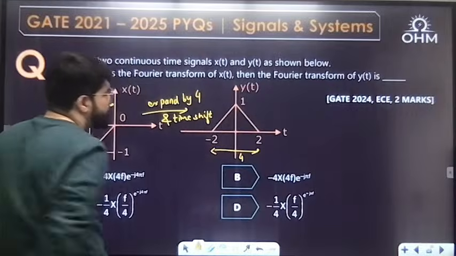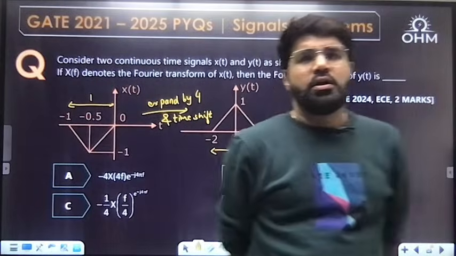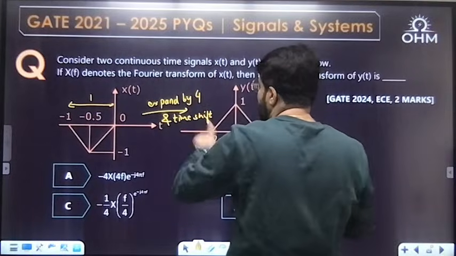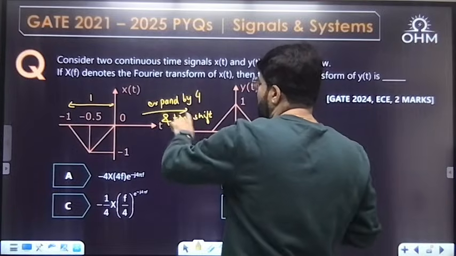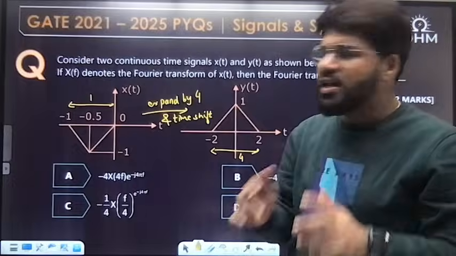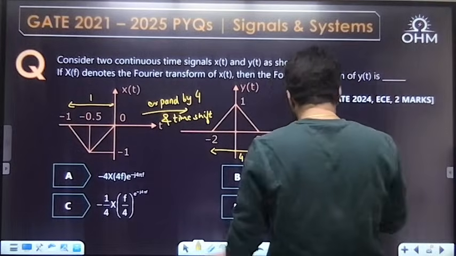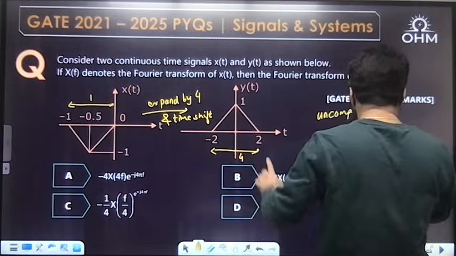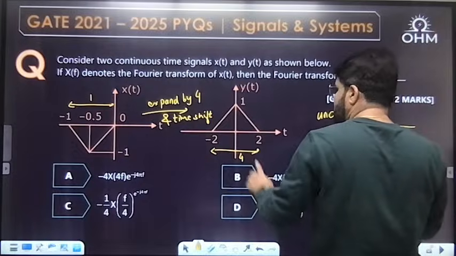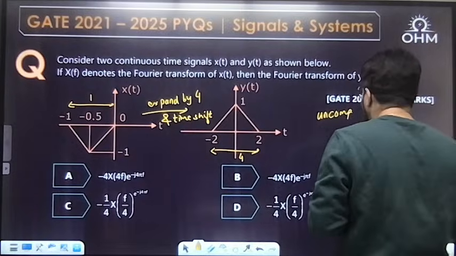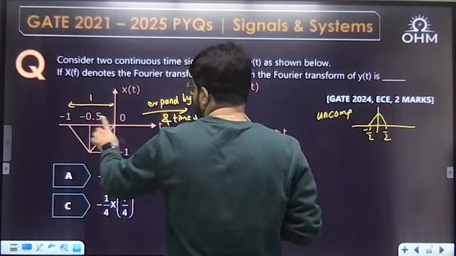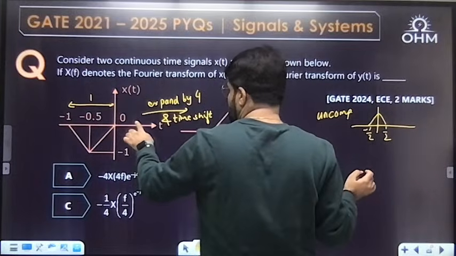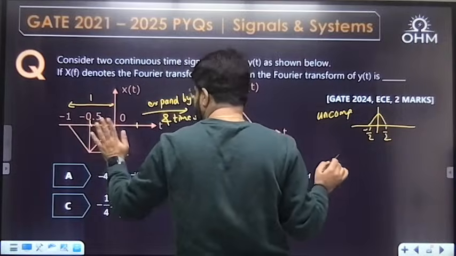How much time shift? Expansion by 4 is clear, but how much time shifting? If you want to know only the value of the time shifting, what will you do? You will unexpand by 4, that is, compress by 4. Divide by 4, and that will look like this: minus 1 by 2, and then 2 by 4 is 1 by 2, so minus 1 by 2 to 1 by 2. Now when you compare these two, minus 1 to 0 and minus half to half, this one, if you right shift by half, goes to half. This minus 1 comes to minus half.